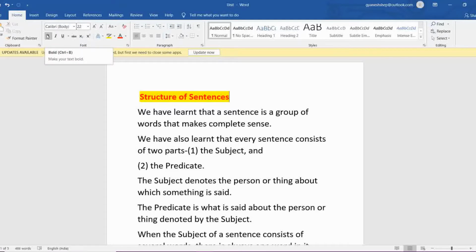What is a sentence? We have learned in our last many classes that a sentence is a group of words that makes complete sense. Why is it said a group of words that makes complete sense? Suppose I give you words like sentence, word, group, sense, make. There won't be any sense. If I write them down in a line, it won't be called a sentence. So the proper arrangement of the words is what makes complete sense, and that is why it is called a sentence.